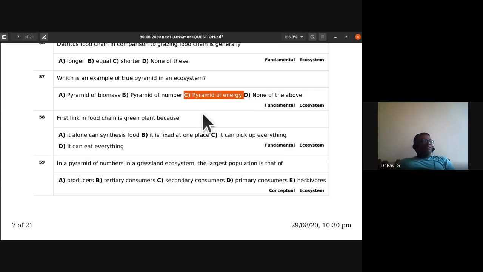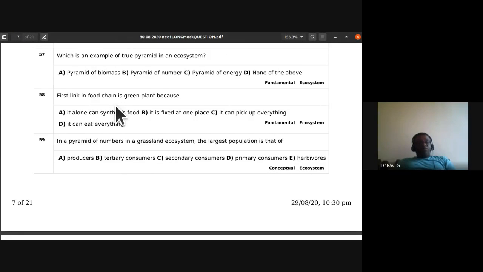Okay, components, you would have studied there: productivity, decomposition, then you have nutrient flow, nutrient cycling and energy flow. So pyramid of energy. First link in food chain is green plant because it alone can synthesize food. Yes, it is autotroph, isn't it? It alone can synthesize food.